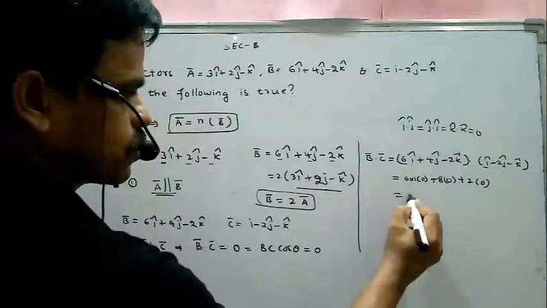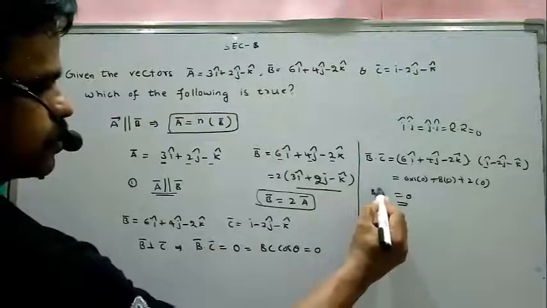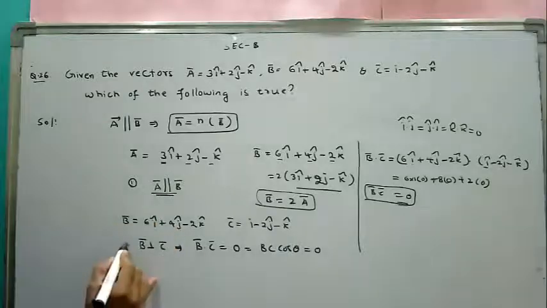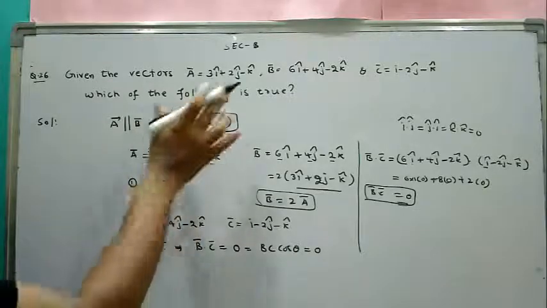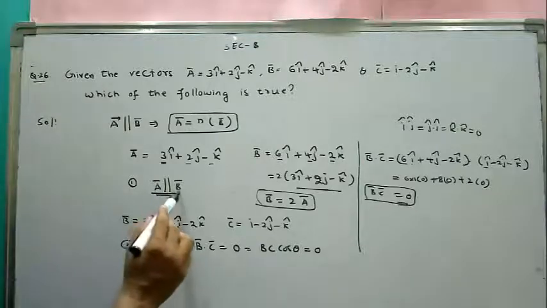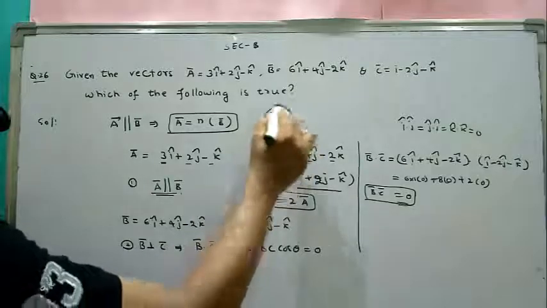The total will be 0. So the dot product of B vector and C vector is 0, so B is perpendicular to C. From these three vectors, we concluded A vector is parallel to B and B vector is perpendicular to C. So option A is the right option.